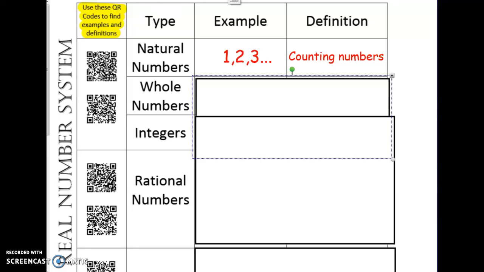Okay, ladies and gentlemen, it's time to check your answers. The real number system has a classification system basically to tell you what type of numbers are which.